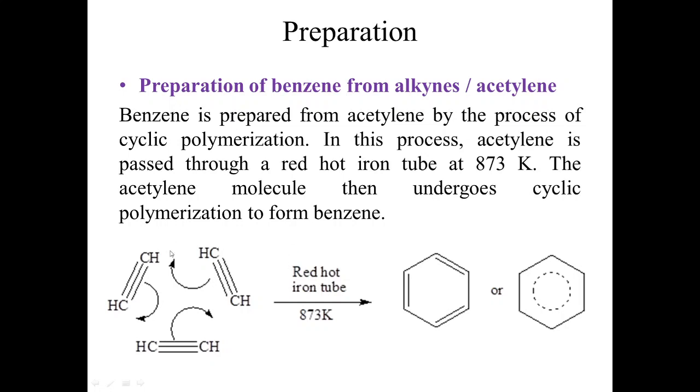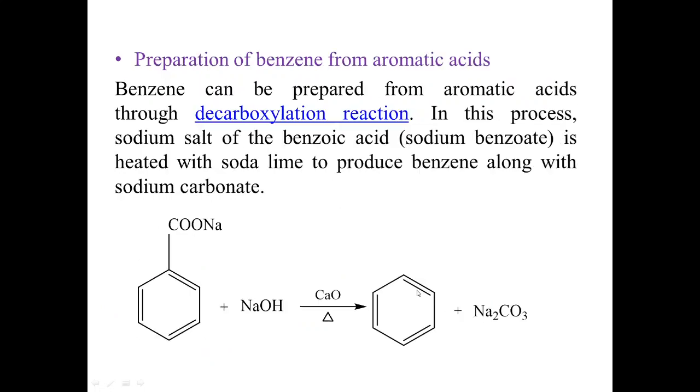In this process, this is acetylene, CH triple bond CH. If we take three molecules of acetylene, they undergo cyclic polymerization when passed through a red hot iron tube at 873 Kelvin, and what we get as the cyclic polymerization product is benzene.